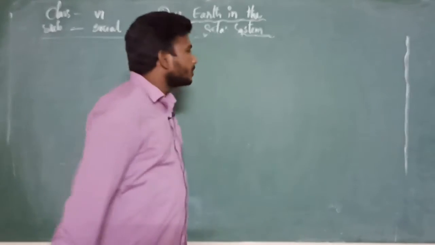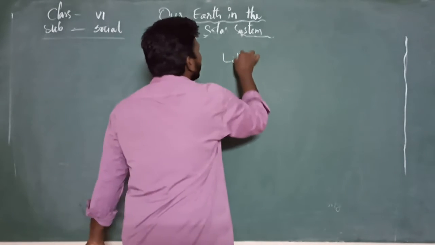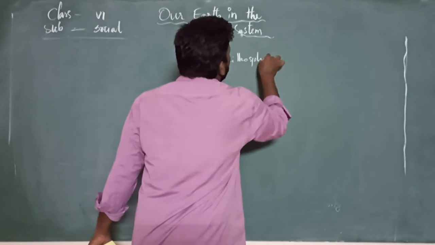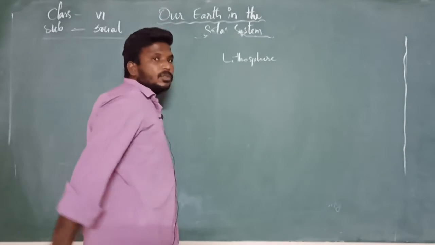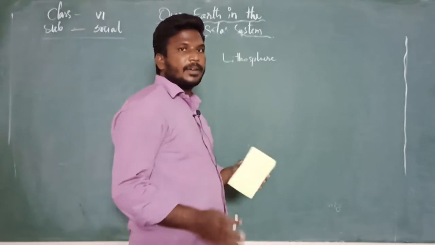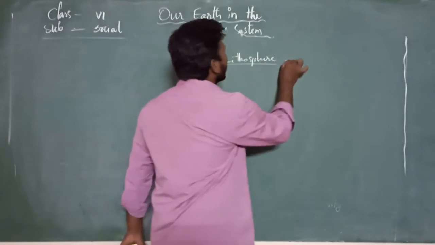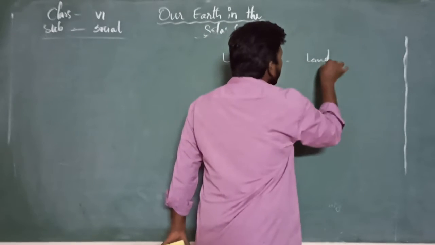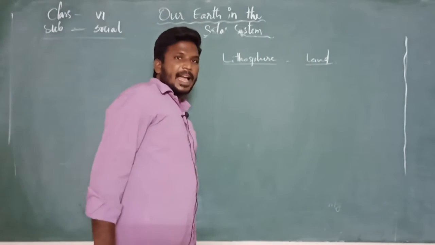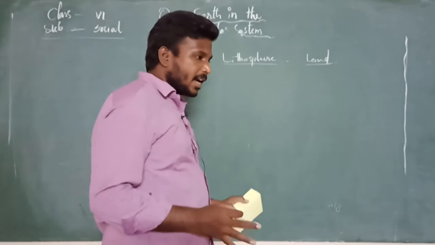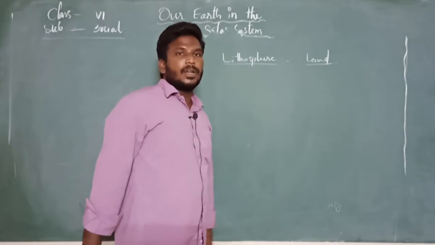First one, lithosphere. For you to understand, I am explaining very short and brief. Lithosphere is a layer which is a part of land. The entire land comes under which layer? Lithosphere.